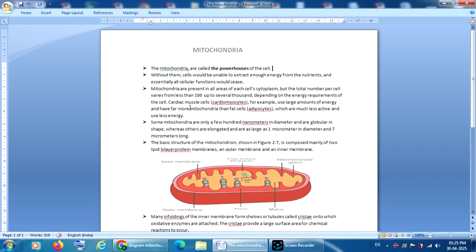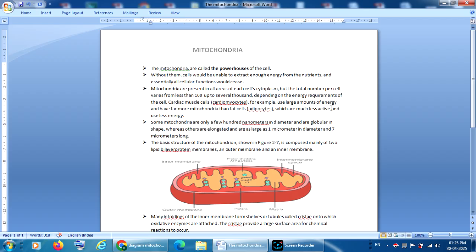Next, where are the mitochondria present? Mitochondria are present in all areas of each cell's cytoplasm, but the total number per cell varies from less than 100 up to several thousands depending upon the energy requirements of the cell. For example, cardiomyocytes, the cardiac muscle cells, have mitochondria in a very large number, whereas fat cells like adipocytes have them in less number, because cardiac muscle is in continuous action.